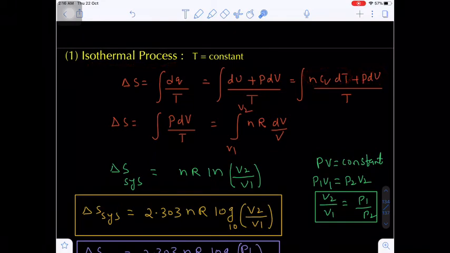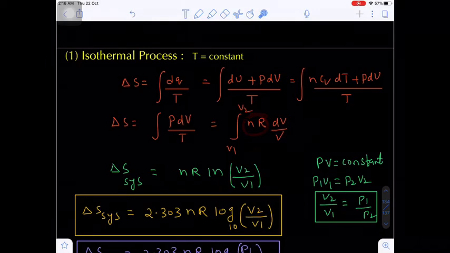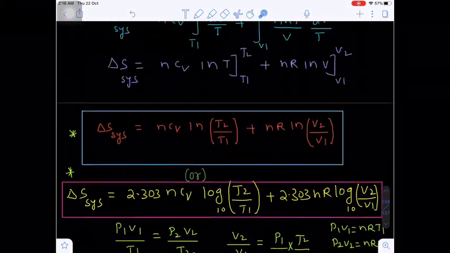Now in this expression, this is isothermal, where the change in temperature will be 0. So this entire term becomes 0. Now you will get p dV by T. Instead of p, put nRT by V, so T gets cancelled, leaving nR. Bring the nR outside: integral dV by V is ln V, upper limit V2, lower limit V1. Are you getting my point?